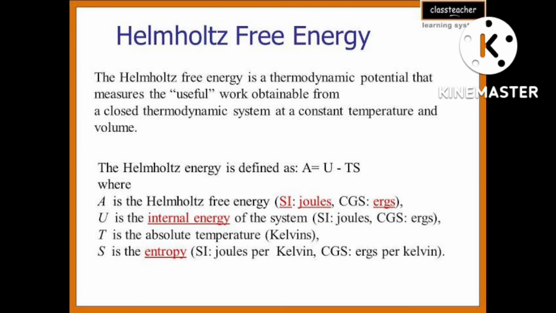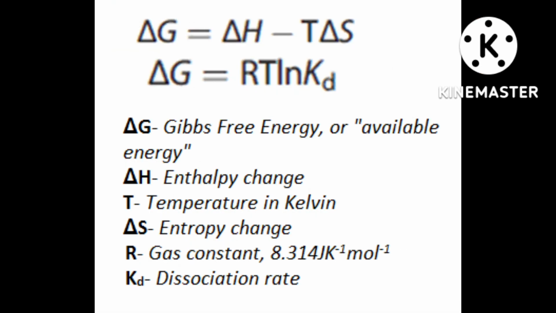Therefore, the entropy change of the surroundings, delta S surrounding, is equal to delta H surrounding divided by T, and that is equal to minus delta H system divided by T. Keep in mind, for the system you write minus, and for the surroundings you write plus.